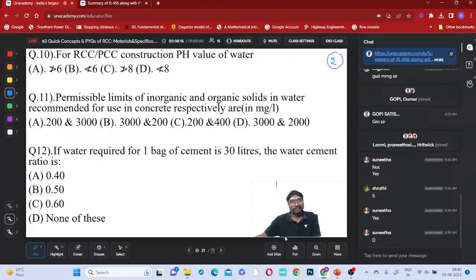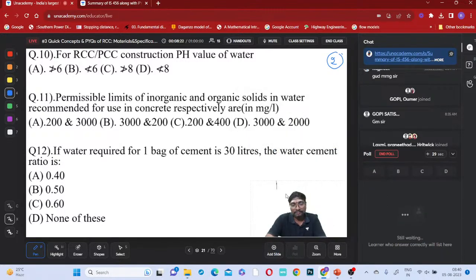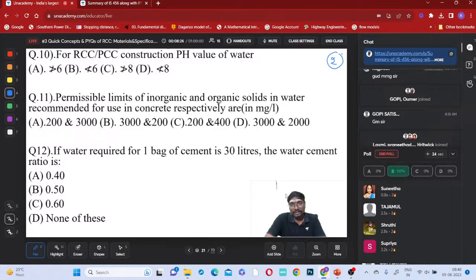Now select the answer for this. 30 seconds time I am giving, 10th question. Sunita, Tajamul, Shruti, Supriya, Gopi answered correctly.